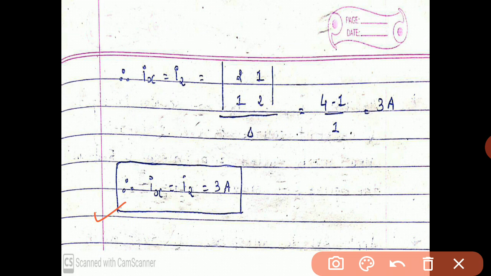So this is all about the mesh analysis. So finally we get the value of I2, that is 3 ampere. Using Cramer method, we can calculate the value of I2. This is all about the Cramer's rule.